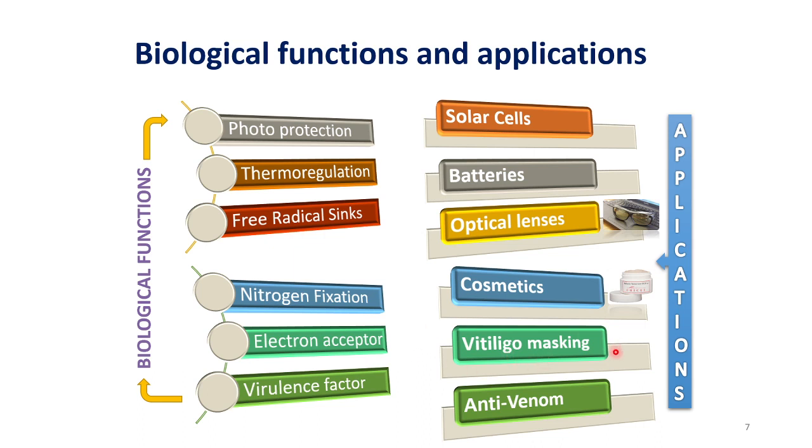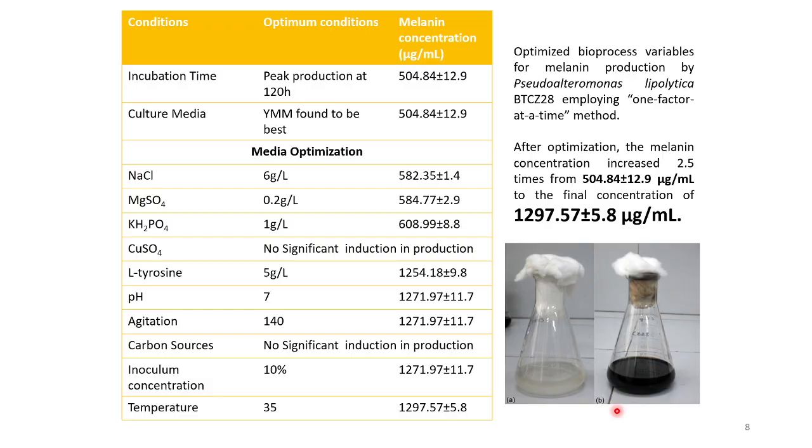So vitiligo masking creams have been developed using melanin. Melanin has also shown very good properties as an anodic material in batteries such as lithium-ion and sodium-ion batteries. It can be used in solar cells for sequestering solar radiation. It has anti-venom activity and has shown very good antiviral activity, even against HIV. It binds to heavy metals, which can help in water purification systems. So a lot of applications have been shown so far.